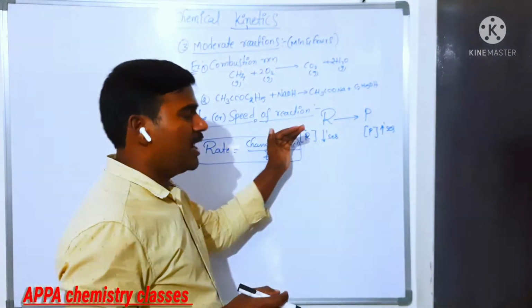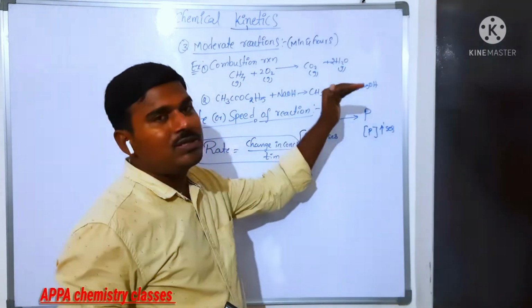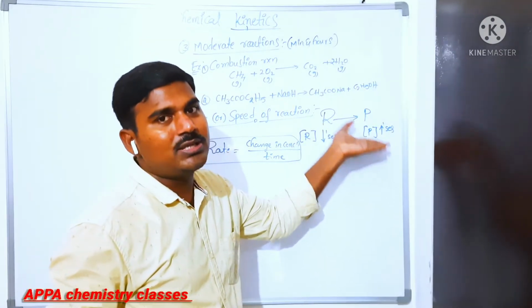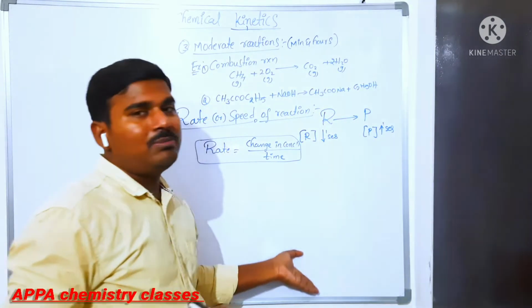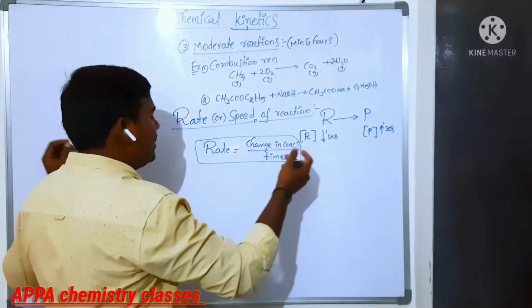Here what happens? Reactants are disappearing as time proceeds, and as time proceeds, product will be appearing. That is why product concentration is increasing, in the sense that it appears. Reactant will slowly disappear. They are converted to what? Product. Now what can we say here?